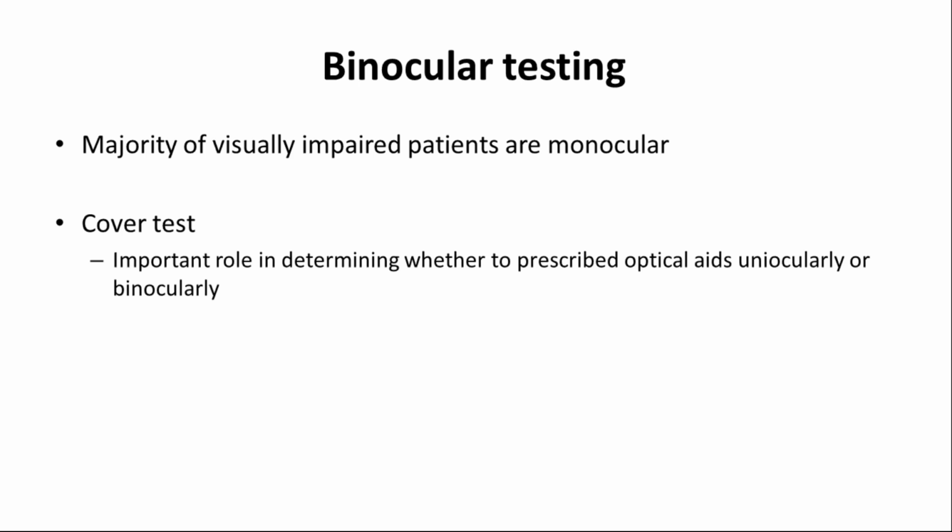And I have seen that in a few cases you can do Worth four dot, Titmus stereo test and all. See, in Worth four dot, we get the idea whether the patient has fusion, or diplopia, or suppression. If we find that the patient has diplopia, then obviously we'll try to solve that diplopia first, and then we can do the prescribing of devices later. So for a few cases we can do that, but still we can practice this method just to see which is most preferable, whether we can give monocular or binocular devices.